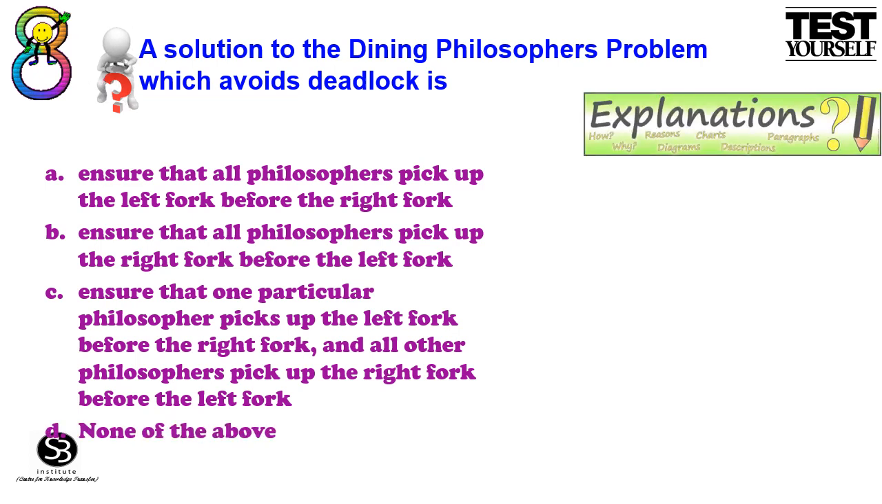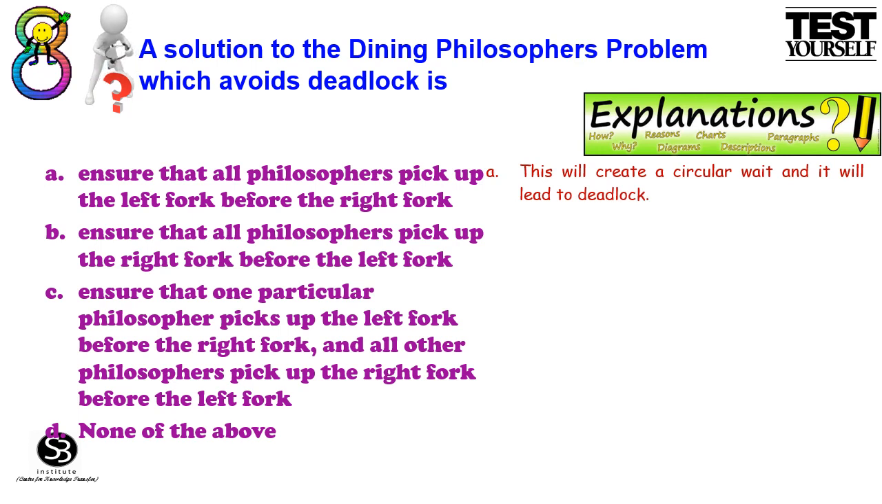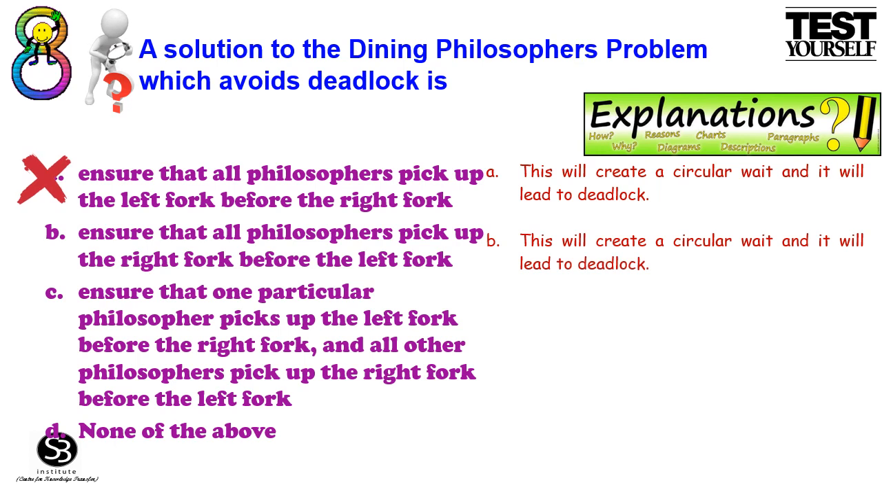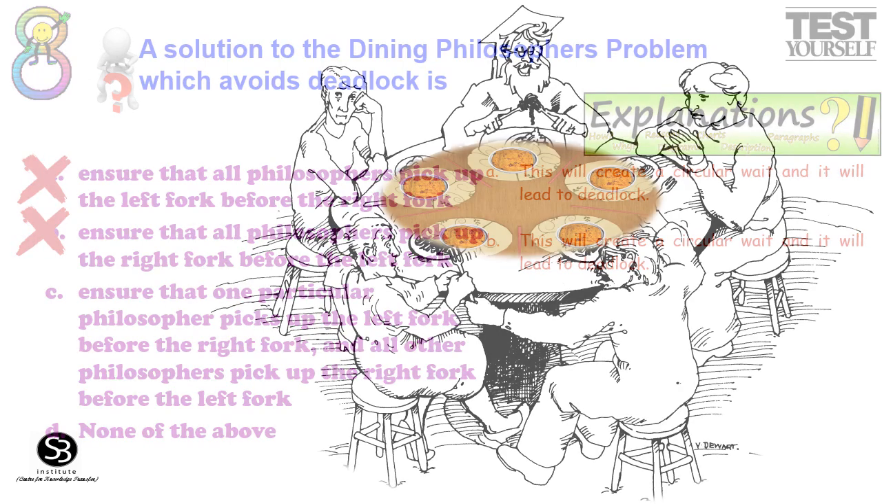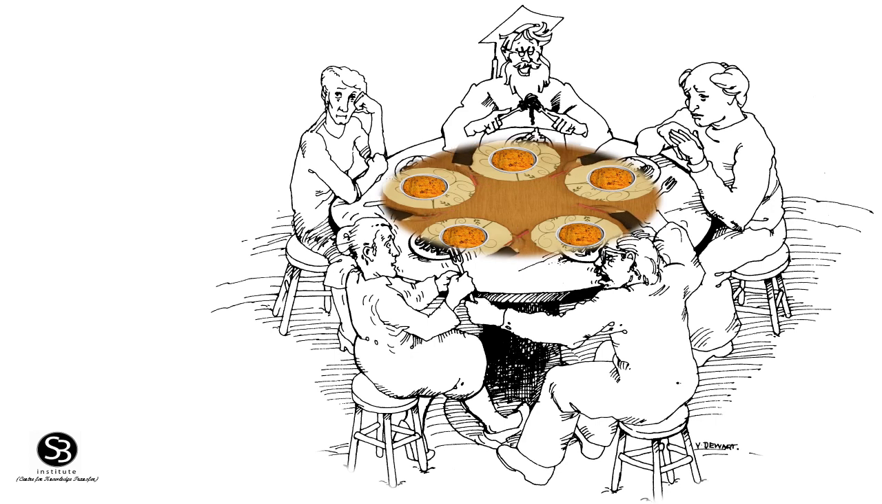Here are the explanations. Option A, ensure that all philosophers pick up the left fork before the right fork. This will create a circular wait and it will lead to deadlock. Option B, ensure that all philosophers pick up the right fork before the left fork. This also will create a circular wait and it will lead to deadlock. Option C, ensure that one particular philosopher picks up the left fork before the right fork and all other philosophers pick up the right fork before the left fork.